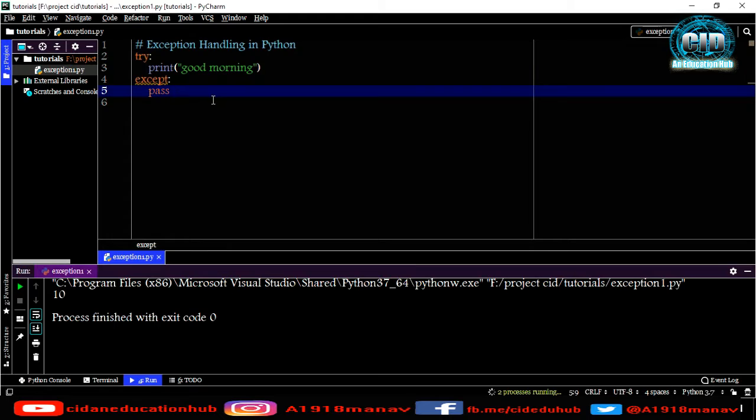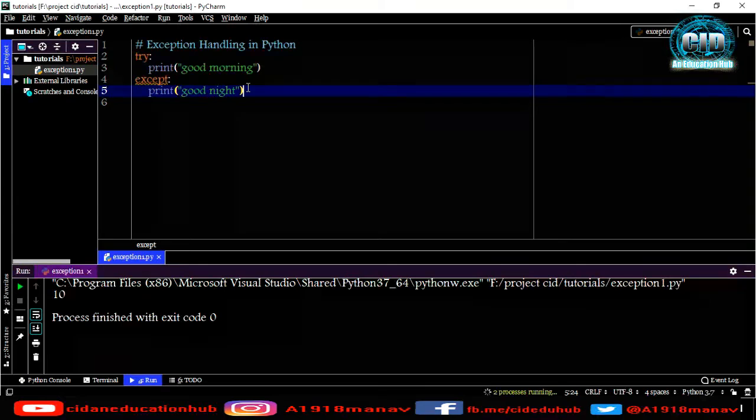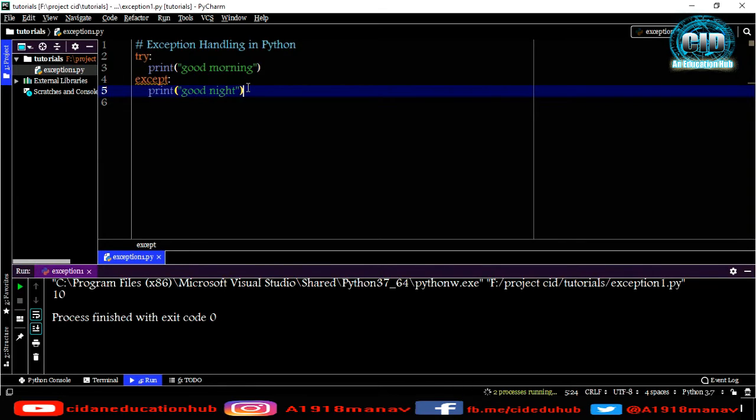And under the except block, let me print good night. I'm trying to print good morning, and if it fails and throws an error, then it will go to the except block. Because it has no problem, after running it will just print good morning.